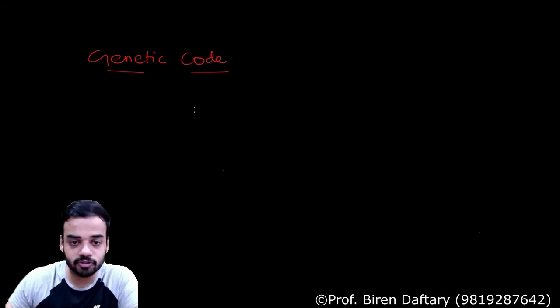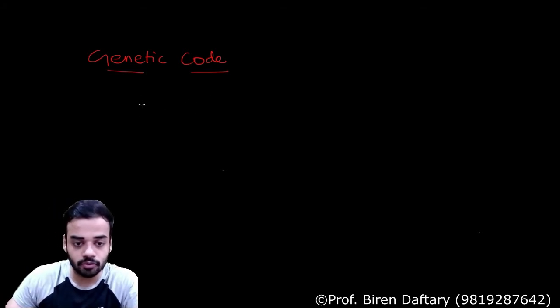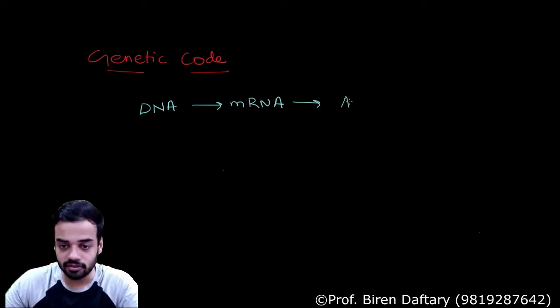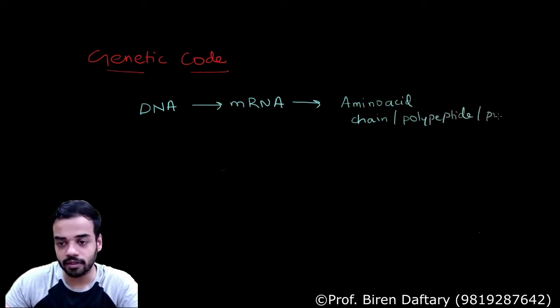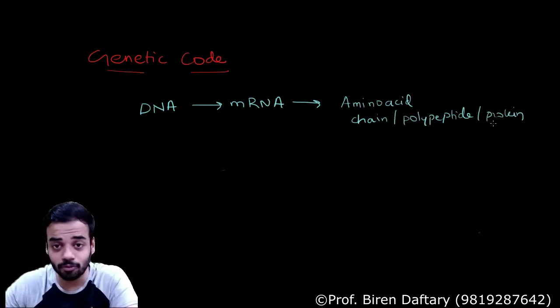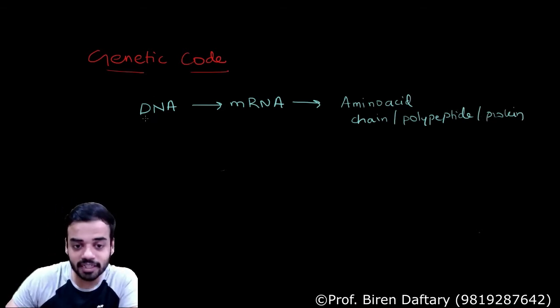See, basically in transcription you are going to convert the DNA into mRNA, correct? That is what you did. And what is going to happen in translation is that this mRNA is going to get converted into proteins or amino acids. So amino acid chain I can write down, or I can also write down polypeptide, or I can also write down protein, correct? So tell me one thing, for you to form polypeptides or proteins, where is the information going to come from? The information is going to come from the DNA itself.